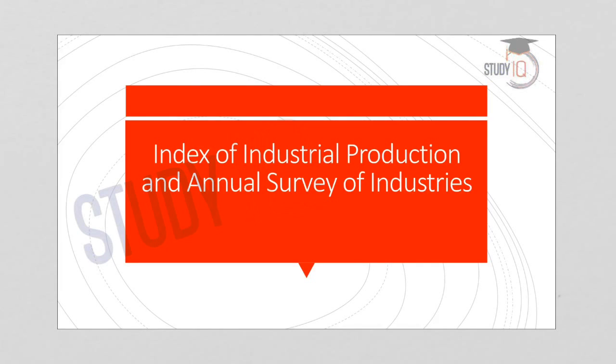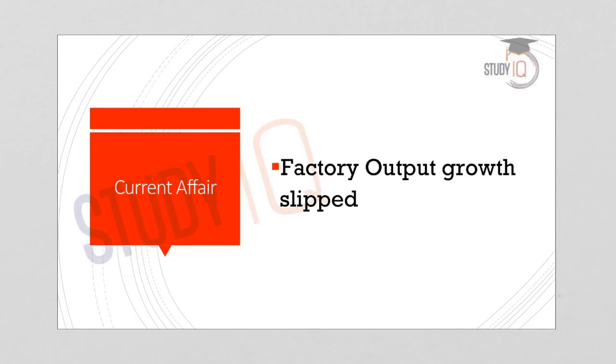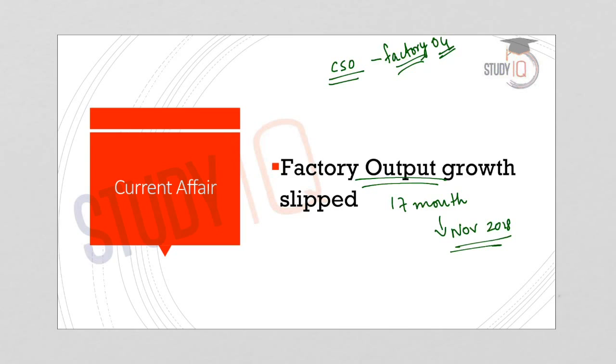I am Joycey Joy and today in this lecture we will discuss the Index of Industrial Production and the Annual Survey of Industries. Let us first understand the current affair. The Central Statistics Organization, the CSO, has released its recent data on factory output growth. According to the CSO data, the factory output growth has slipped to a 17-month low in November 2018. So based on the CSO report, let us understand in depth what is IIP, the Index of Industrial Production, and also the Annual Survey of Industries, or the ASI.